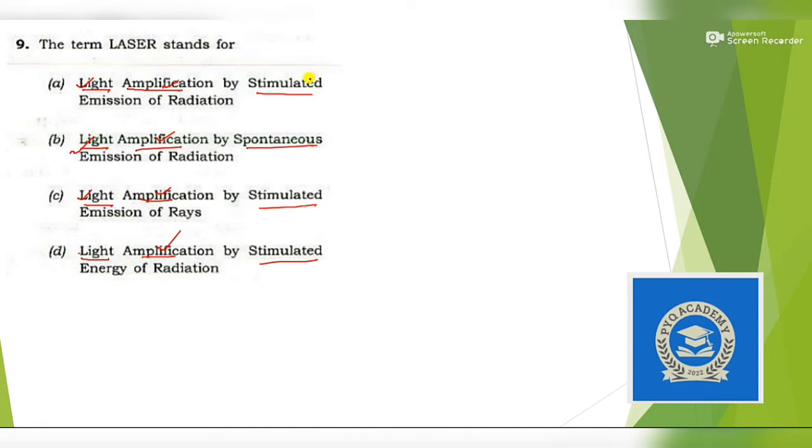That means these three are true. Stimulated to spontaneous is the wrong one. That means this option is totally wrong. Okay, now come to emission. Emission, energy. This is the odd one. Let's mark it wrong. So this option is also wrong. Now we are left with option A and option C. Now radiation. That means ray is wrong. So in this way we are left with option A, and this is totally true. This is one technique which can be applied in such questions. So the answer is option A. If you do not remember, if you have to take a guess, you can apply this logic.